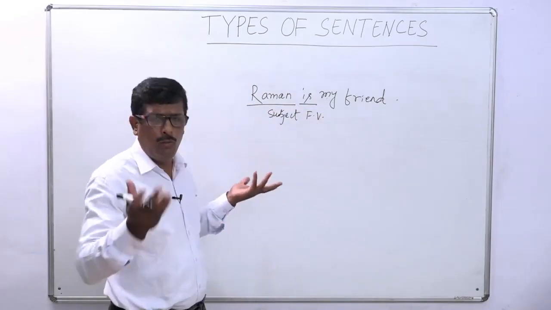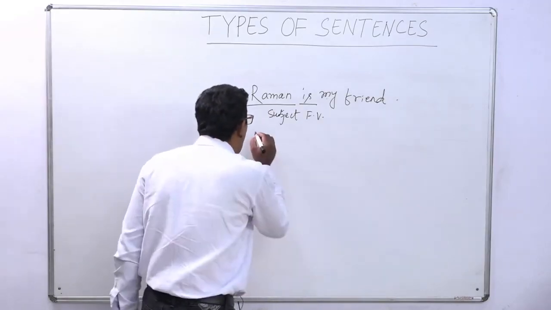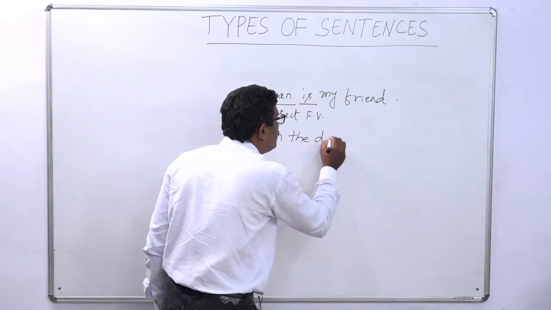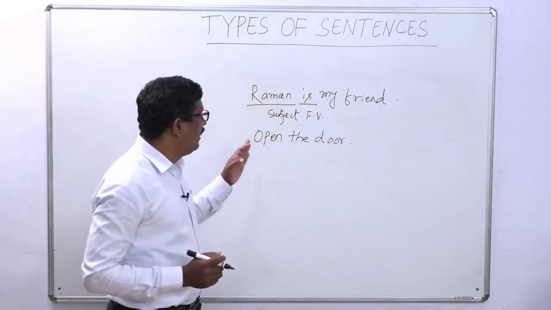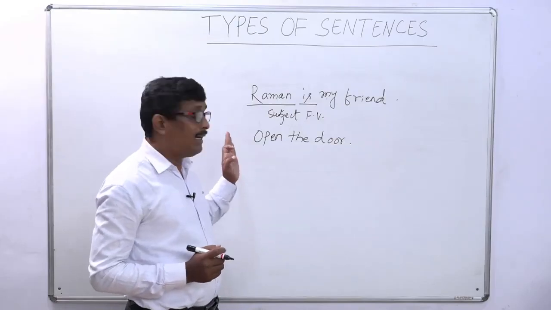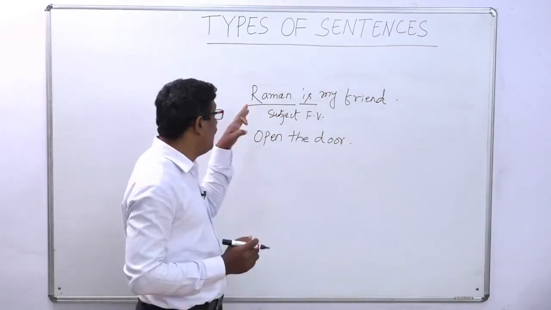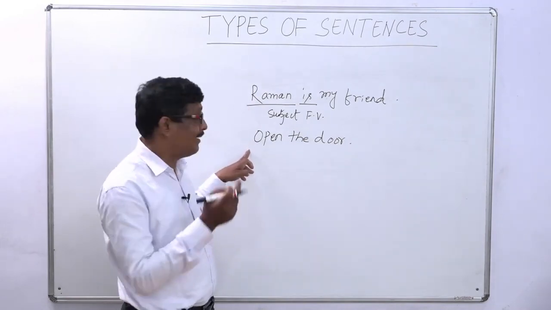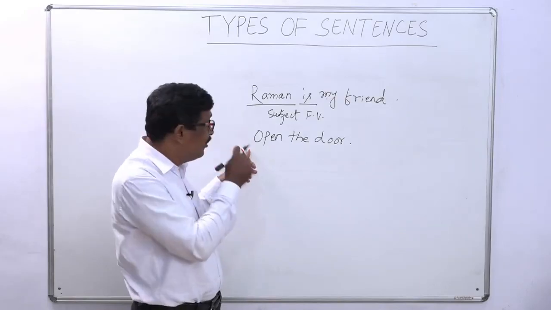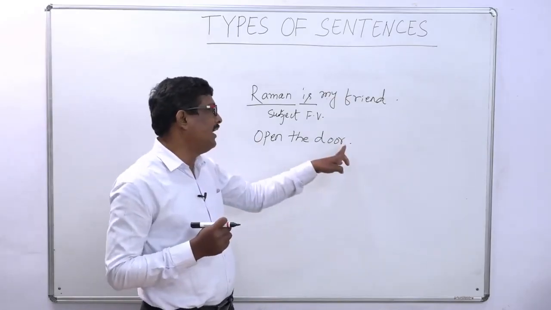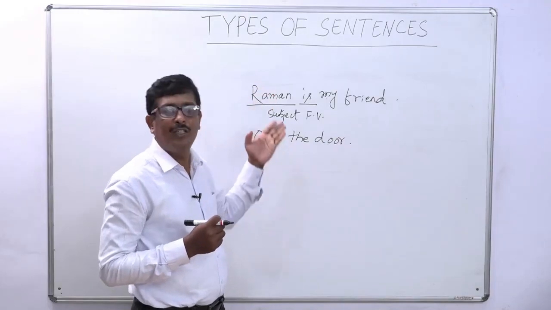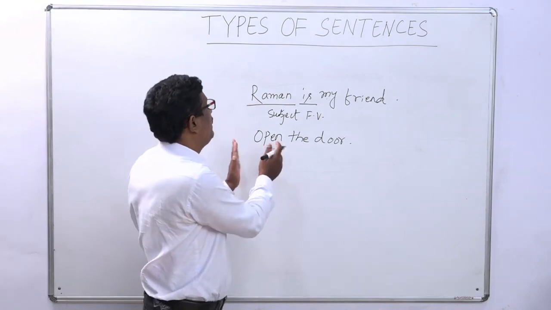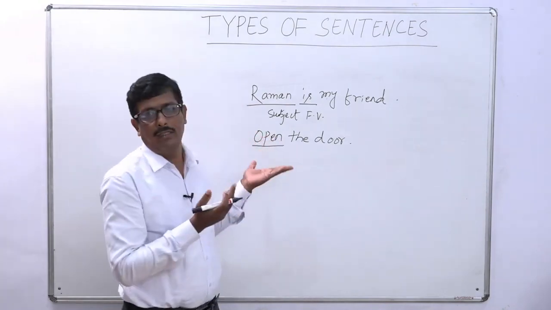Now we will take some more examples. Open the door. Here is also a sentence, but it is a different kind of sentence. In this sentence there is no subject stated; the subject is understood. So, you is the understood subject. It ends with a full stop, and it is also a simple sentence because there is an understood subject and a finite verb. That's why it is a sentence.